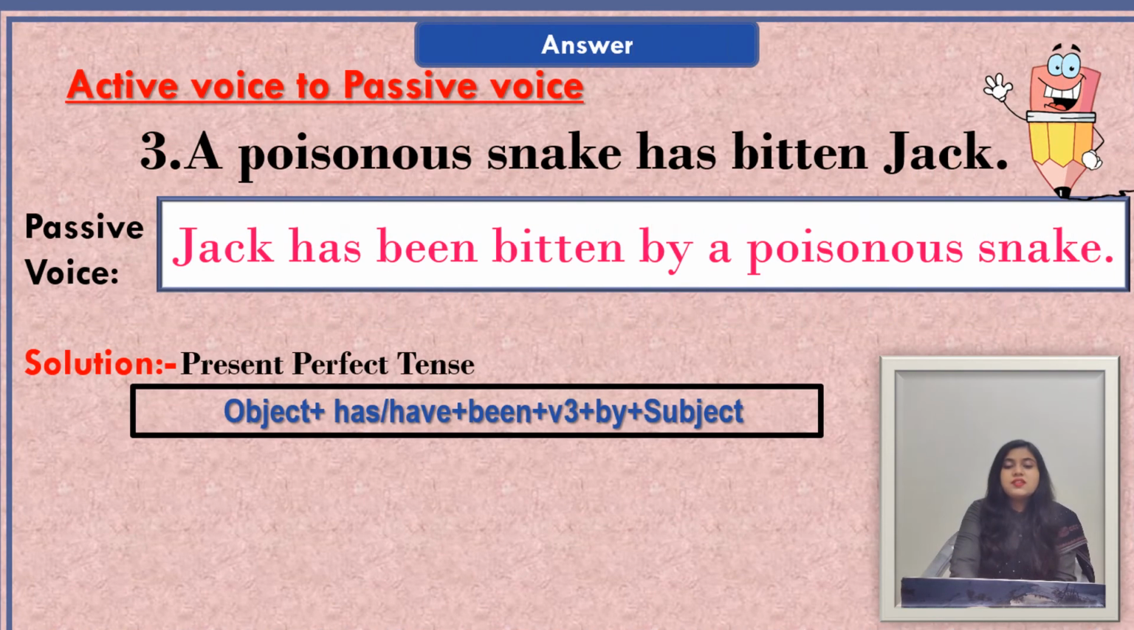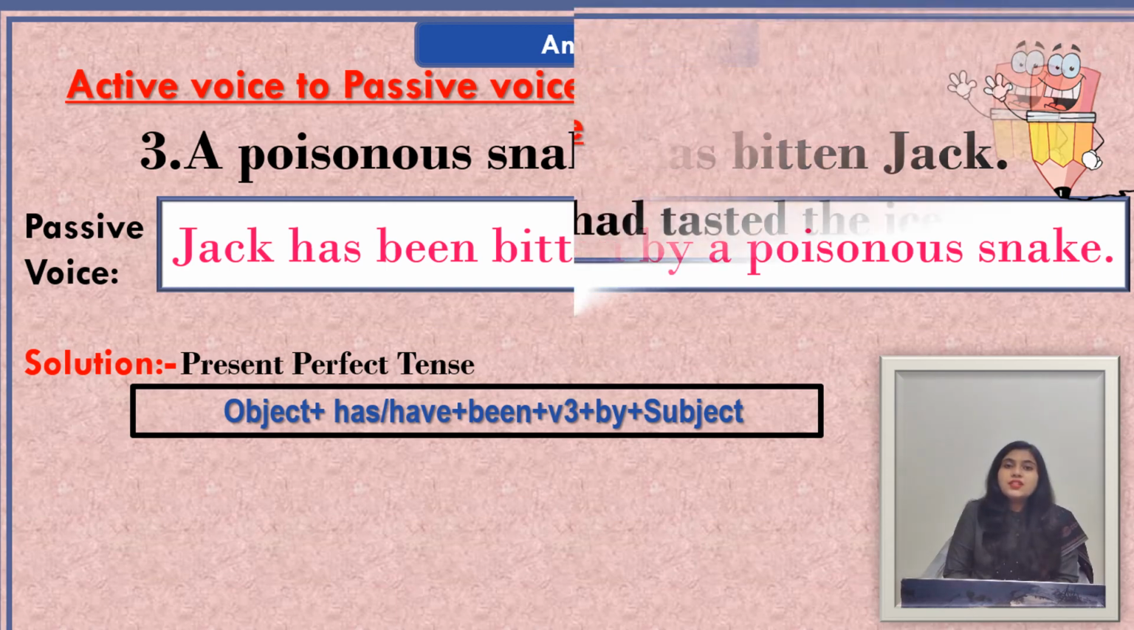So when we change this sentence into passive voice, our sentence will be Jack has been bitten by a poisonous snake. And here we have used this formula. Object plus has or have plus been plus V3 plus by plus subject.